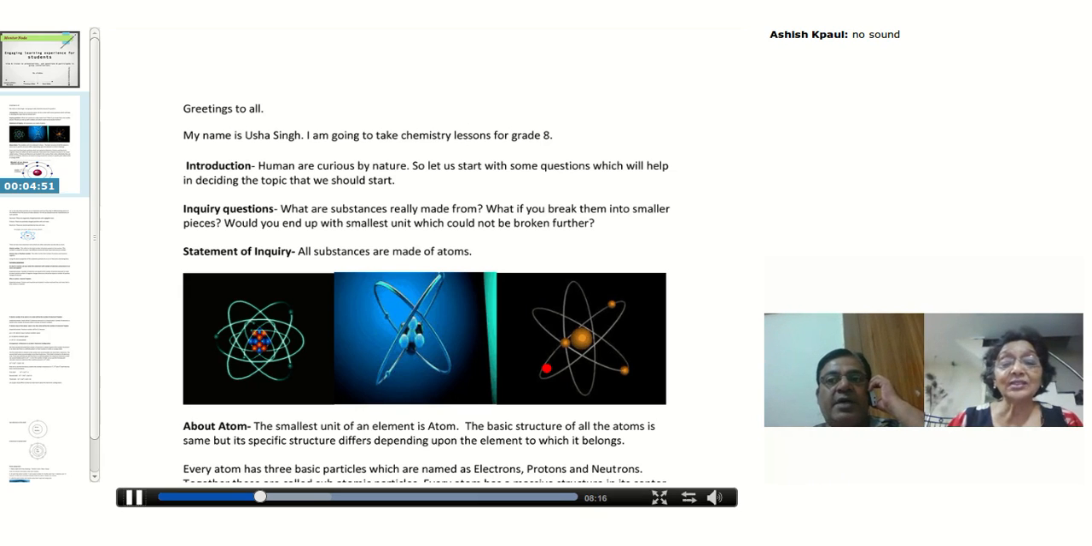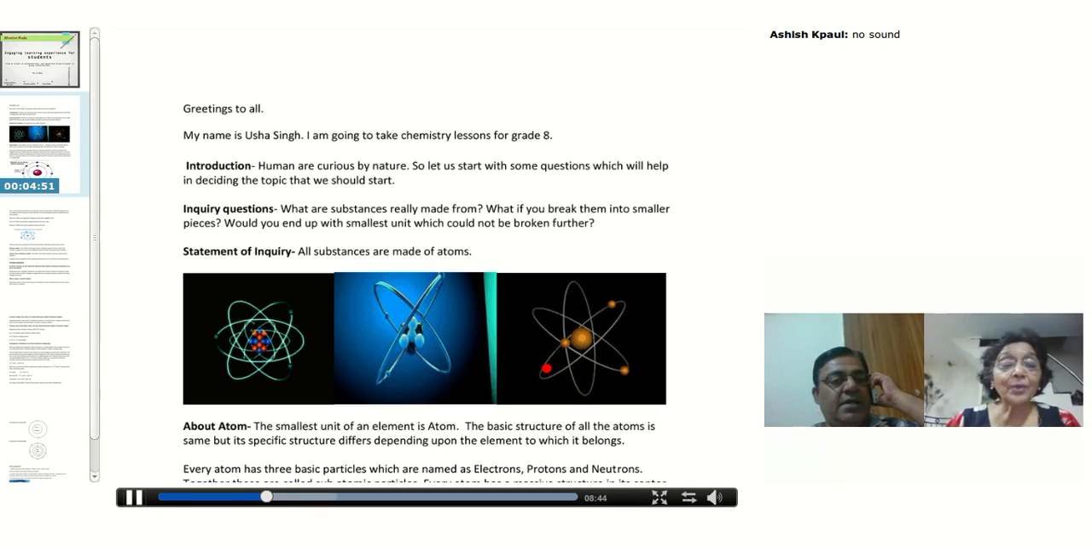Okay, my next question is, what if you break them into smaller pieces? I know you are going to say they will become smaller, smaller and smaller, keep on becoming smaller. Right. Would you end up with the smallest unit which could not be broken further? Absolutely yes. Yes, you will end up with the smallest unit.